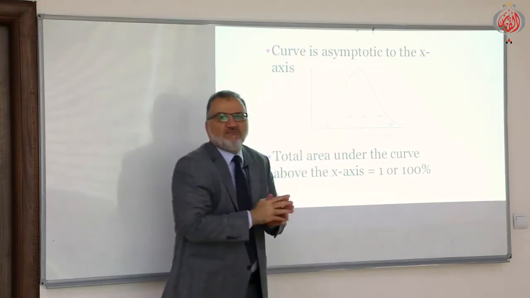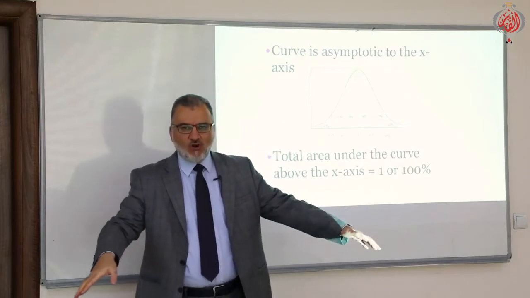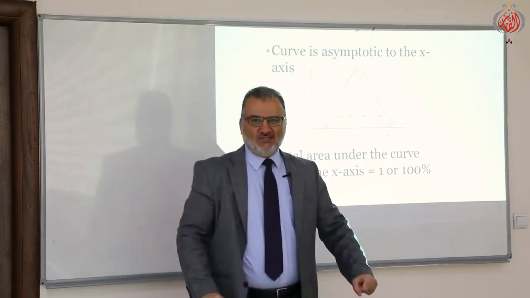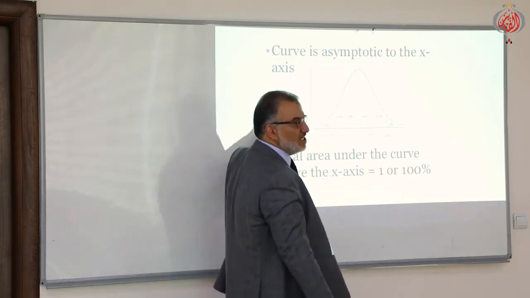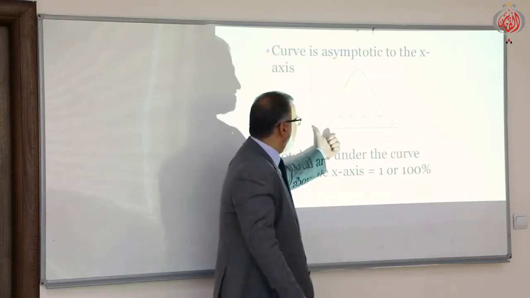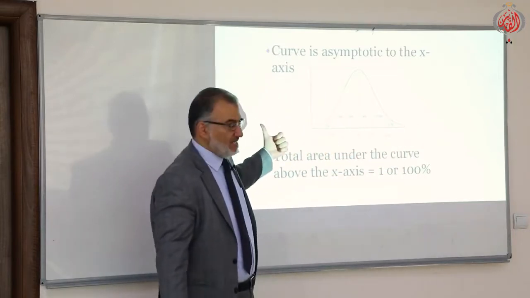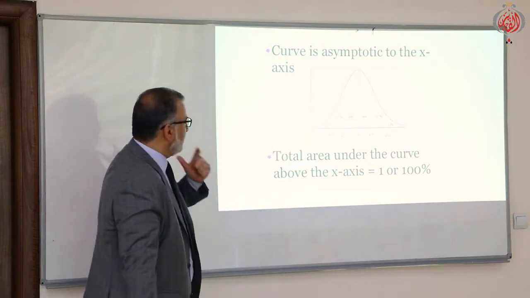This is called asymptotic. In other words, this normal curve has two tails: one tail toward the positive x-axis and the other tail toward the negative x-axis. This is the meaning of asymptotic to the x-axis.